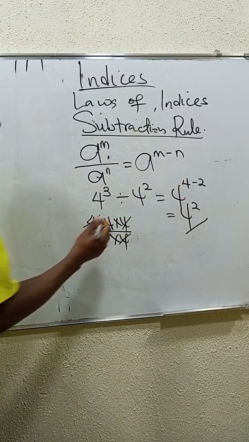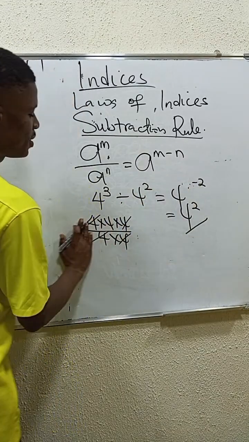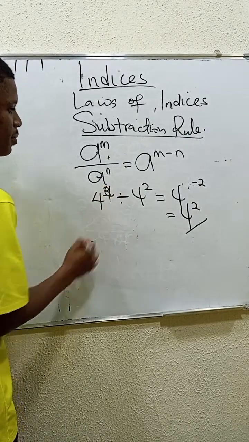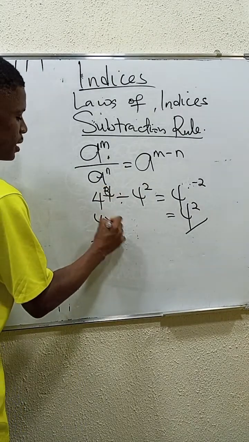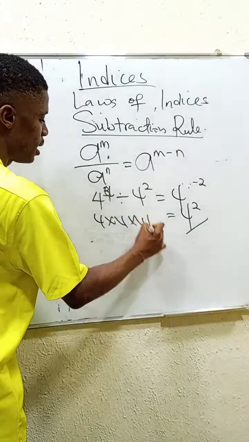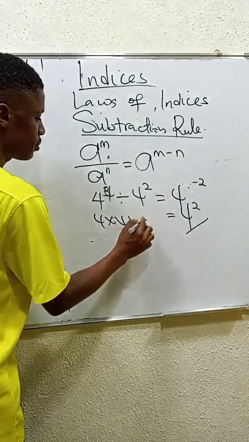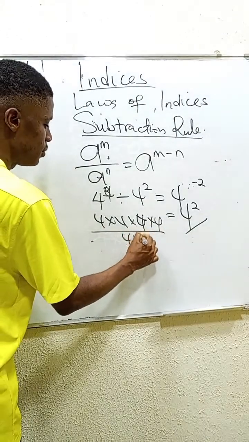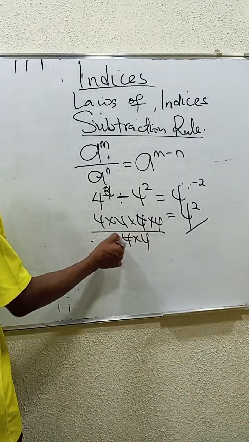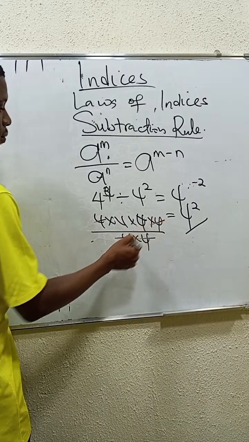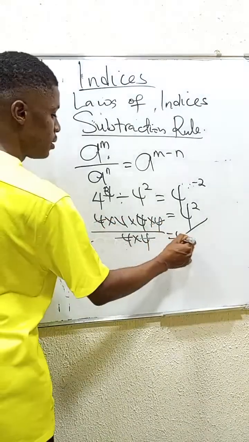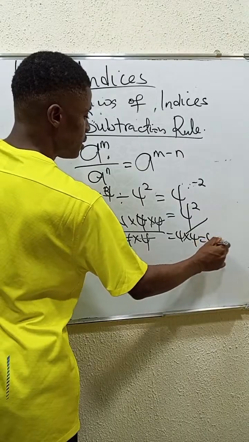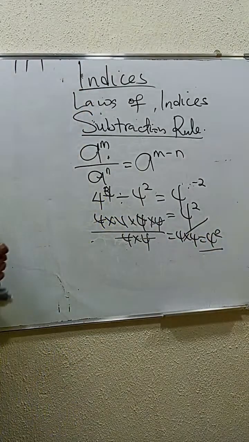Sorry, I made a mistake here. So 4 times 4 times 4 over 4 times 4. We cancel out the 4, cancel out the 4, and we are left with 4, which gives us the same thing.